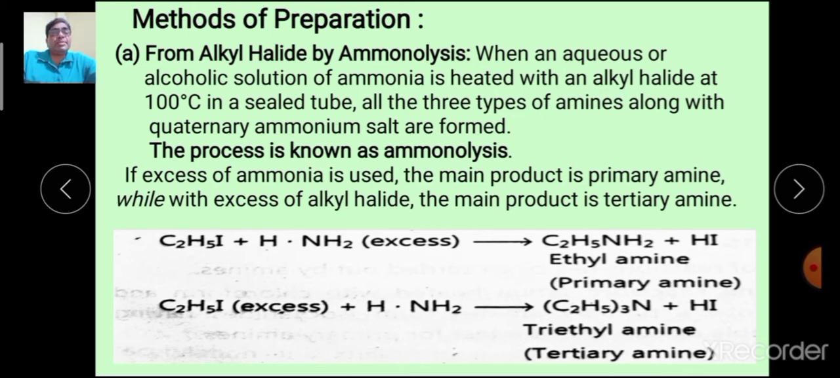Now students, if excess of ammonia is used, the main product is primary amine, while if excess of alkyl halide is used, the main product is tertiary amine. Here ammonia NH3 is used in excess, and when ammonia is used in excess, the formation of primary amine, that is ethylamine. When alkyl halide is used in excess, the formation of tertiary amine takes place.